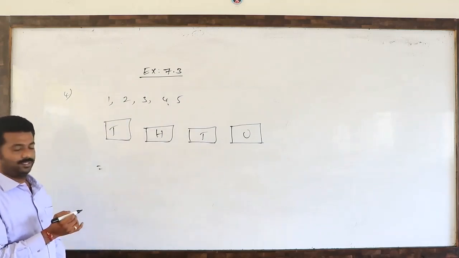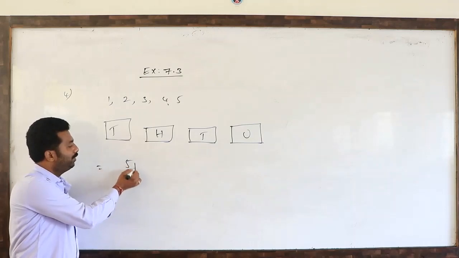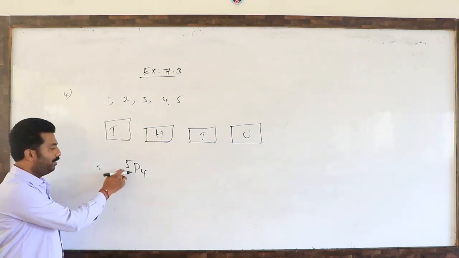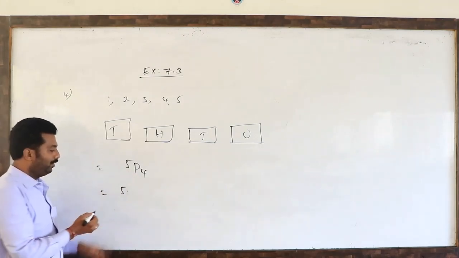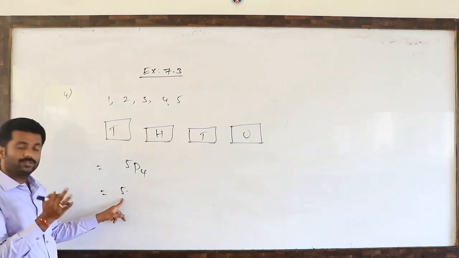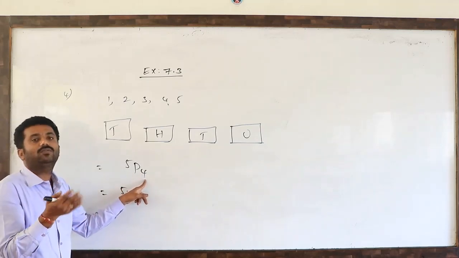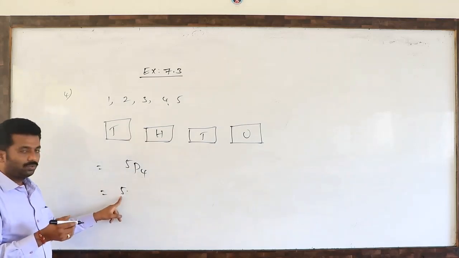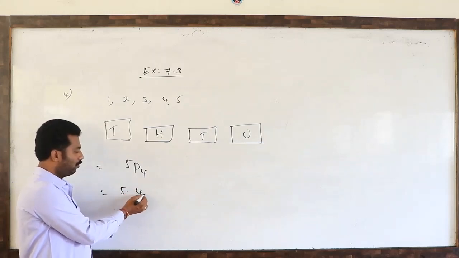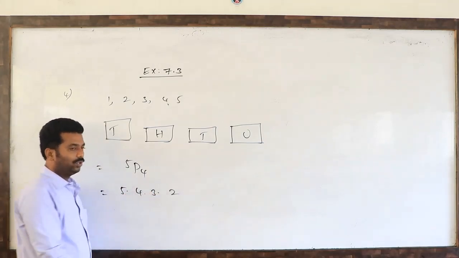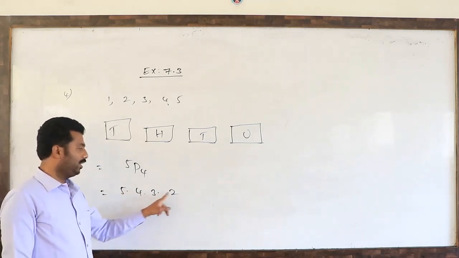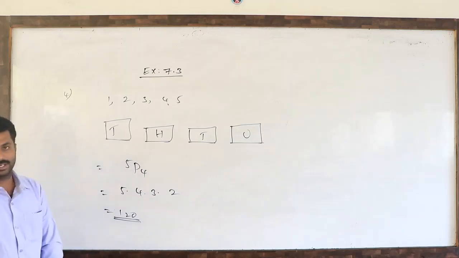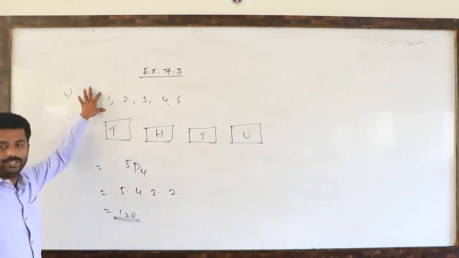Without repetition means 5P4 ways. 5P4 means 5 into 4 into 3 into 2, that is 20, 60, 120. So there are 120 4-digit numbers using these 5 digits.